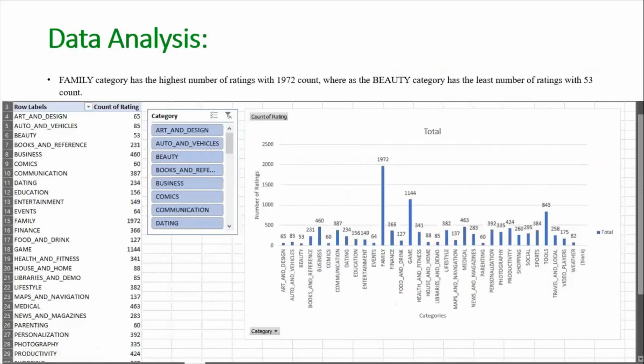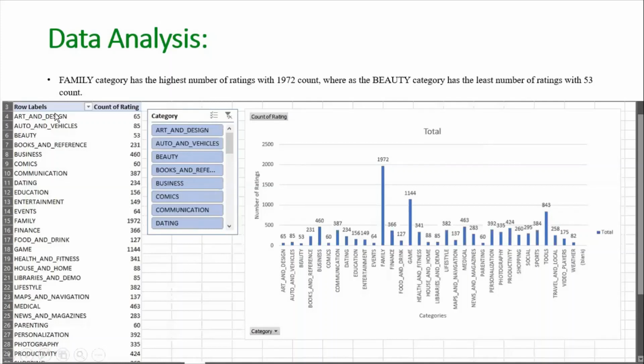And here we have a bar chart. A bar chart visualizes the data in the form of bars. We can plot them horizontally or vertically. The higher the bar, the higher the value. It is a 2D graph, so here we compare two different attributes, such as number of ratings and categories. We also added the slicer to select a particular category of our wish.